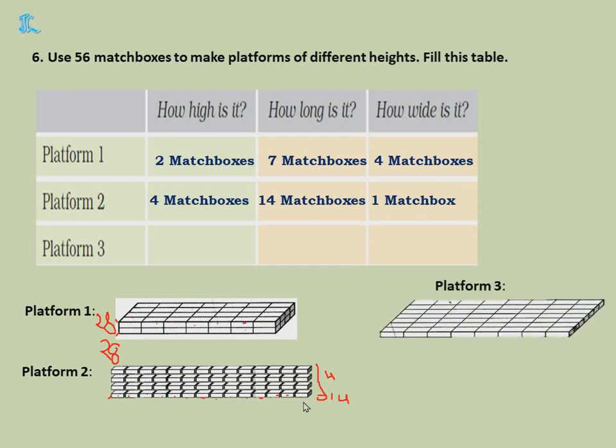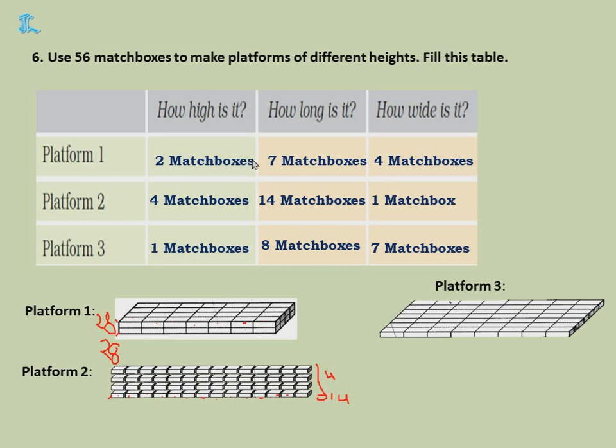Now, next platform 3, I placed like this. All in one line have placed it. So, how high is it? Only one layer I prepared. So 1. How long is it? So you will find the length. How much I've kept? 8 matchboxes. And how wide is it? 7. 8 sevens are 56. Did I get the same thing?